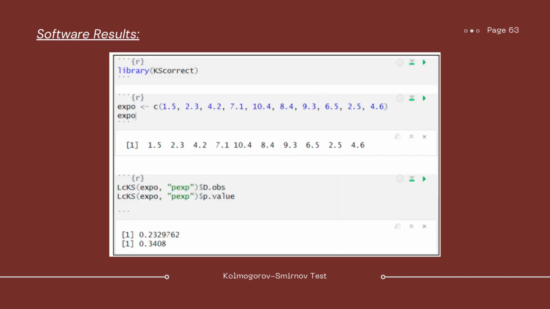So for our software results, we run the library kscorrect and we define our vector expo, which is the data given earlier. Then, we use the test lcks of expo, which is our vector, and our CDF is pexp because we are working with the exponential. So the test statistic d that comes out is equal to 0.2329762, which is approximately equal to what we computed, but it just has a rounding error. And our p-value is equal to 0.3408, which is indeed greater than 0.05.